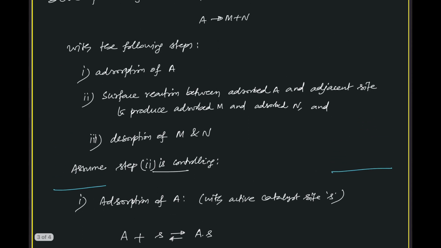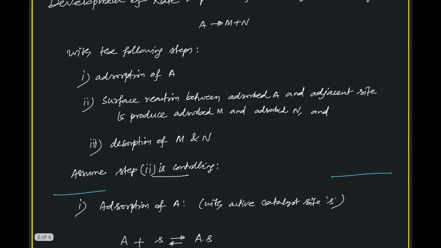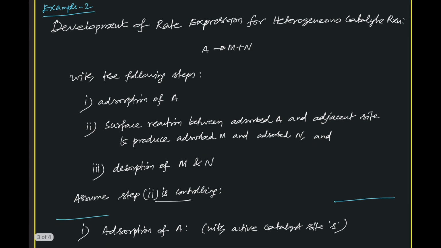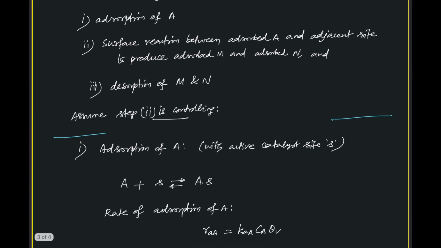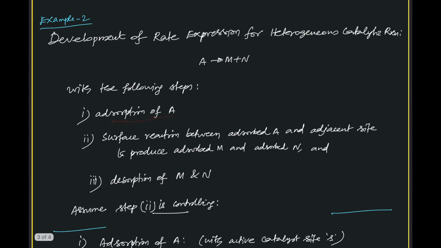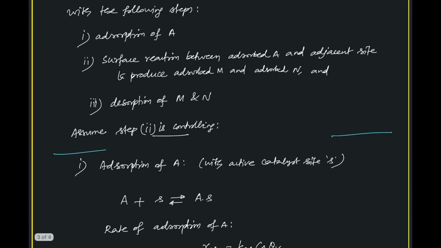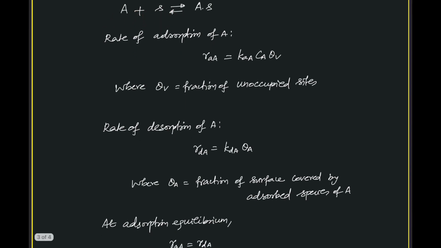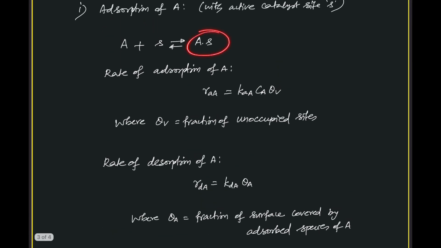We are given that step 2 is rate controlling. Step 2 is nothing but the surface reaction between adsorbed A and an adjacent site to produce adsorbed M and N. So for the other steps, these are all in equilibrium. For which we can write easily that the forward step is given by adsorption. Adsorption of A is given by Ca and theta V, and desorption of A is nothing but AS now.